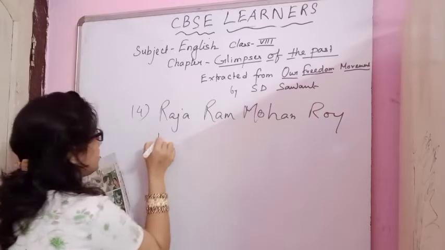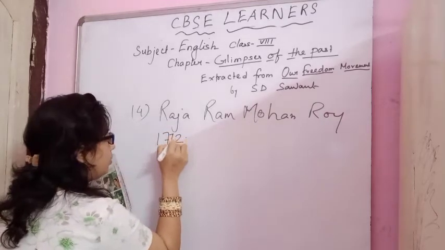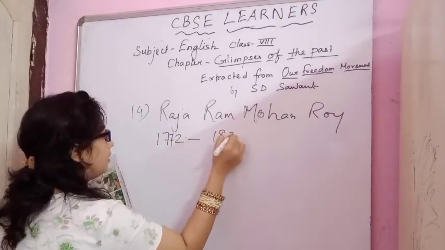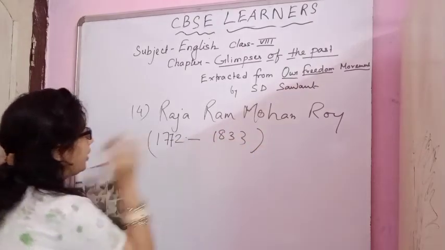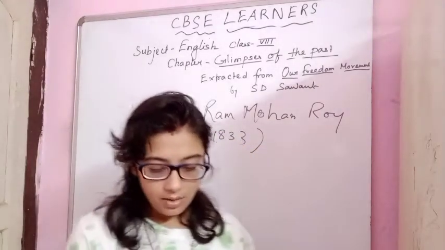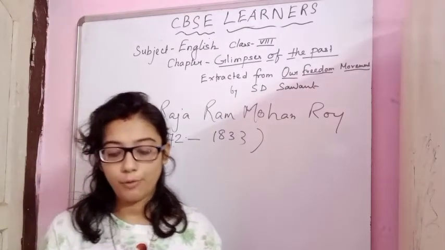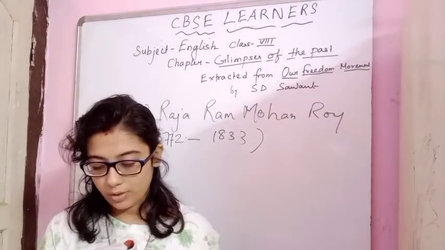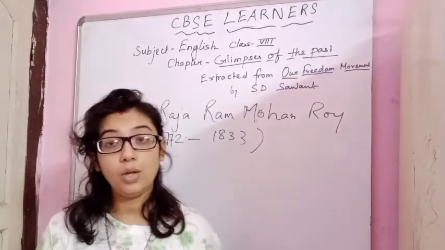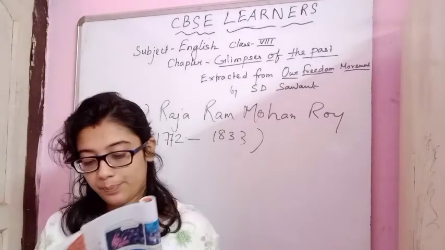The time period is 1772 to 1833. Okay. Now we'll read about Raja Rammohan Roy. Raja Rammohan Roy, a learned man from Bengal, so he used to belong from Bengal, understood what was wrong with the country. So he knew what was wrong with our country.